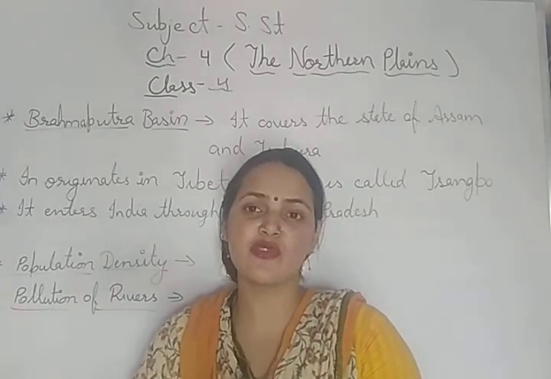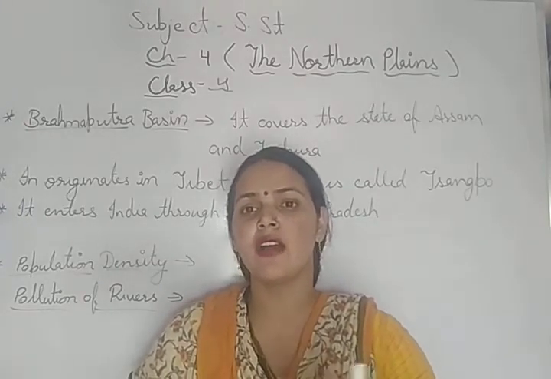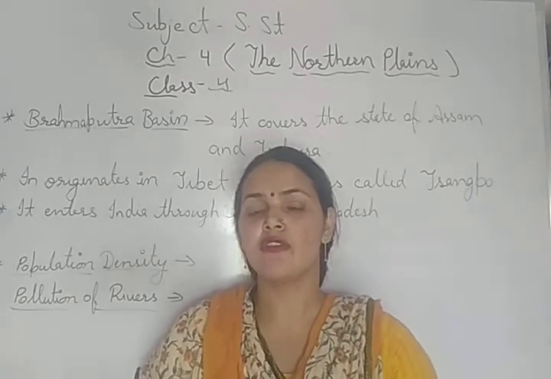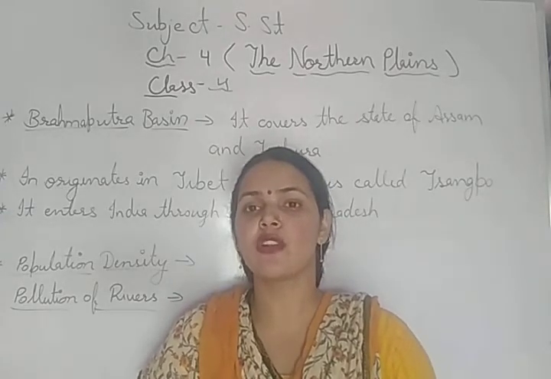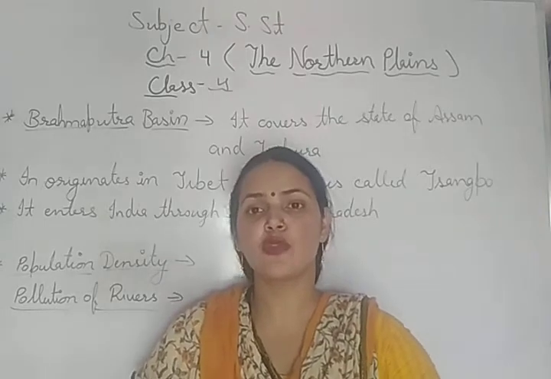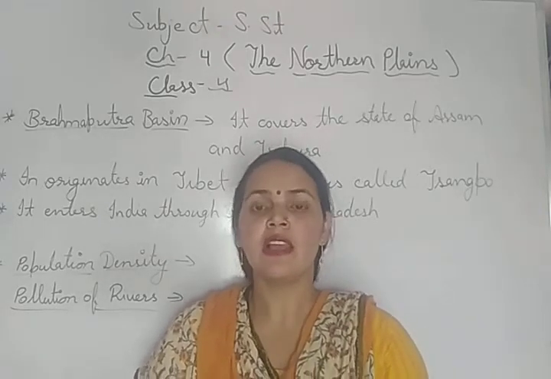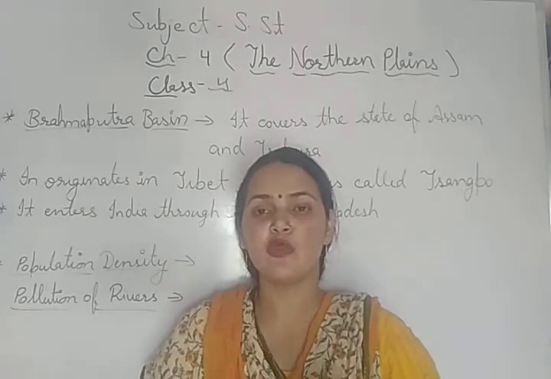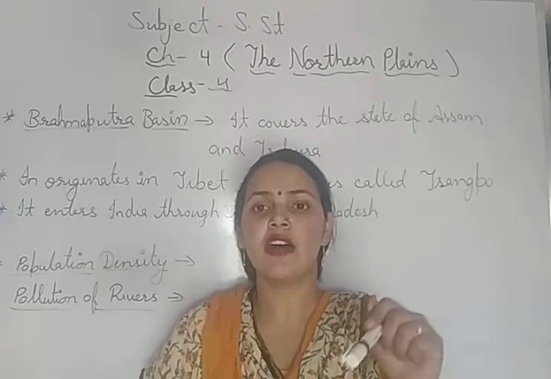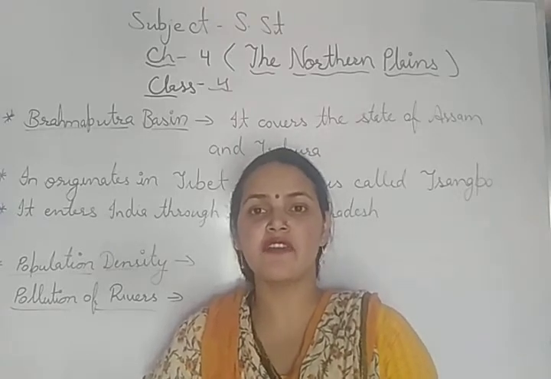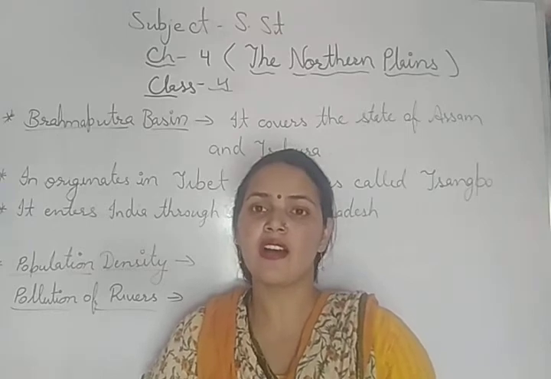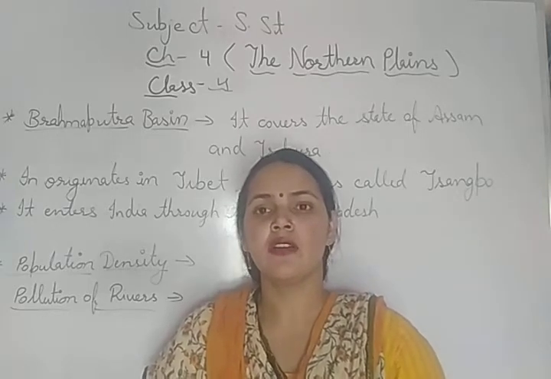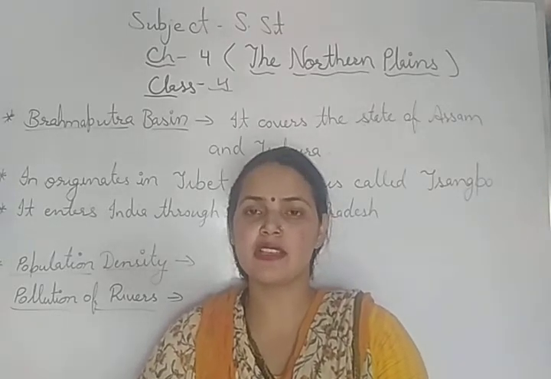Many cities and towns developed near the river banks in the northern plains, which leads to the dense population, like Delhi, Chandigarh, Ludhiana, Amritsar, then Agra, Mathura, Varanasi, Kolkata, Lucknow, Allahabad. These are some of the important cities and towns.